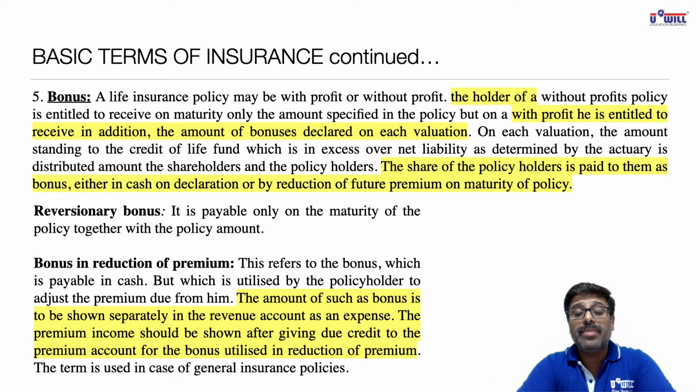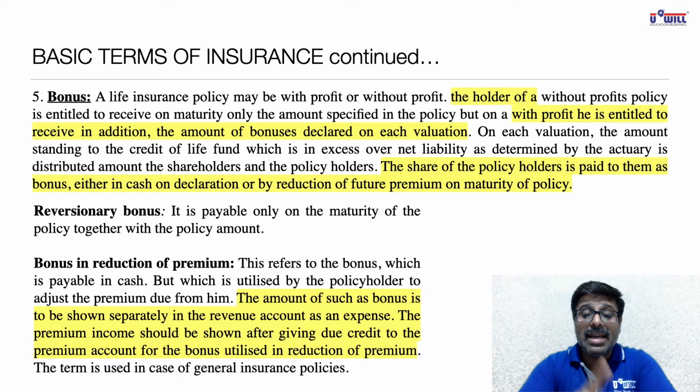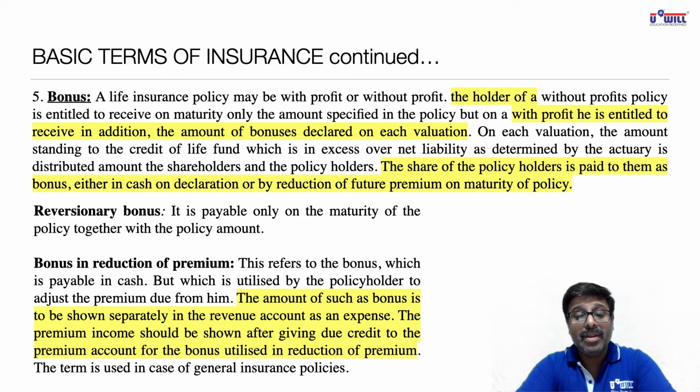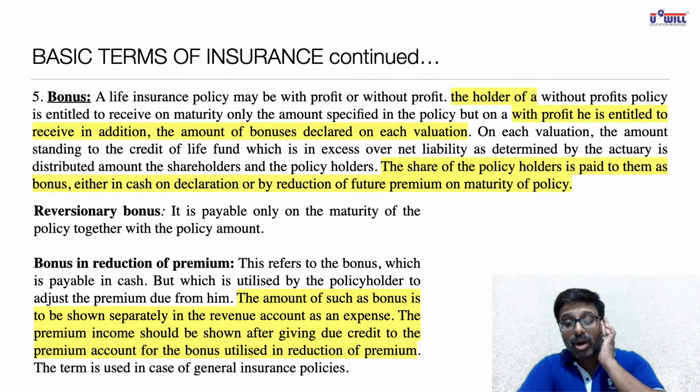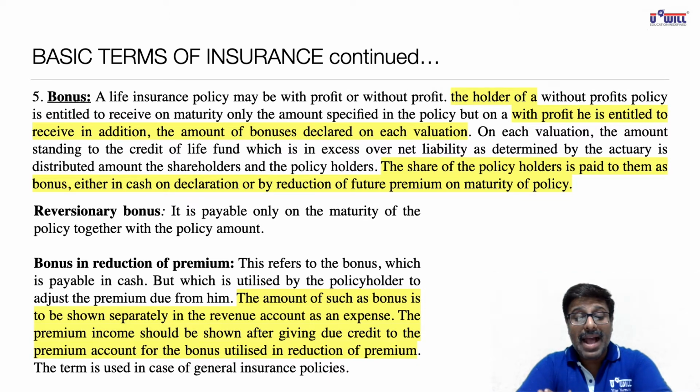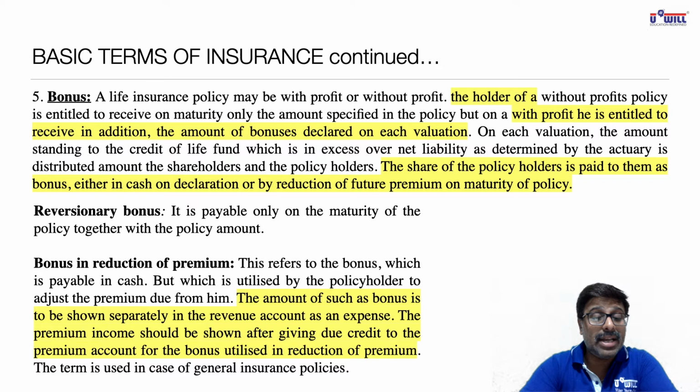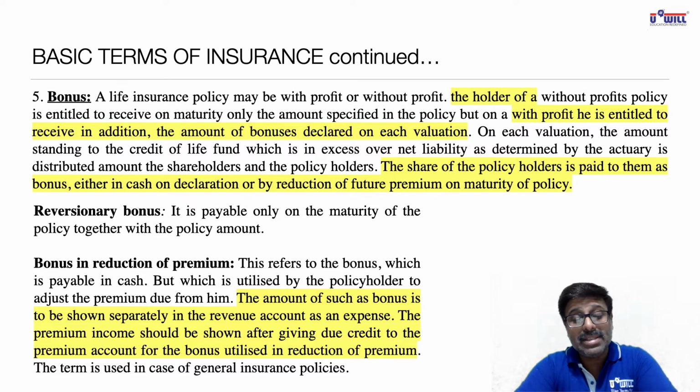First of all, pause the video and write down the yellow highlighted portion. Write down: the holder of a with profit policy is entitled to receive in addition the amount of bonuses declared on each valuation. The share of policyholders is paid to them as bonus either in cash on declaration or by reduction of future premiums on maturity of policy.